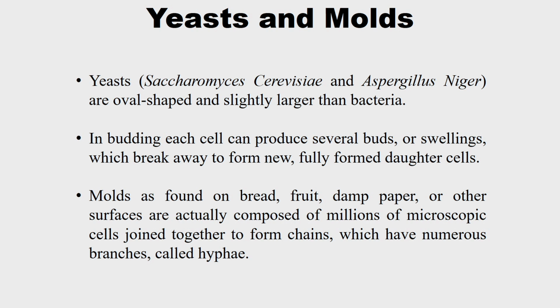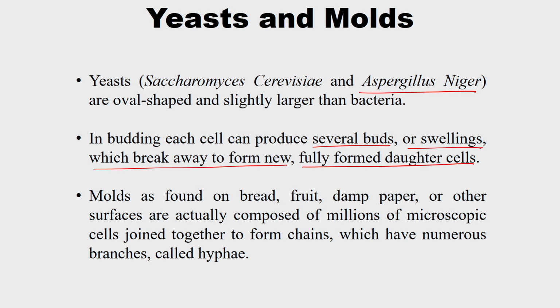The examples are Saccharomyces cerevisiae and Aspergillus niger. These are most common, so you might know them already. Yeasts are oval shaped or slightly larger than bacterial cells. They reproduce by budding: each cell can produce several buds or swellings which break away to form new fully formed daughter cells. So the reproduction happens here by budding.